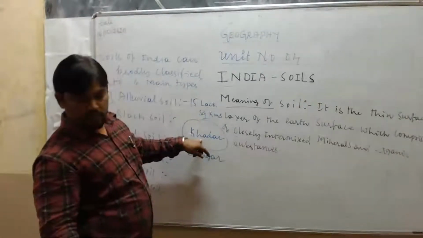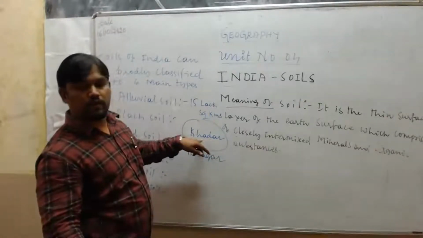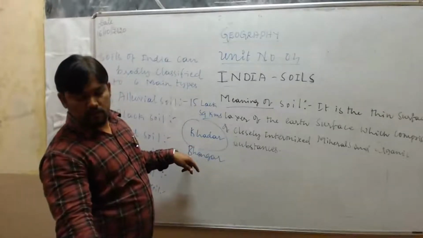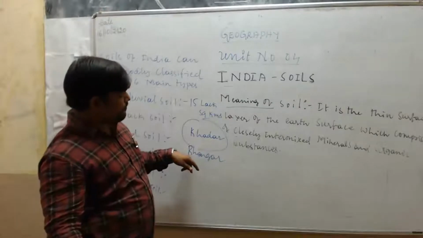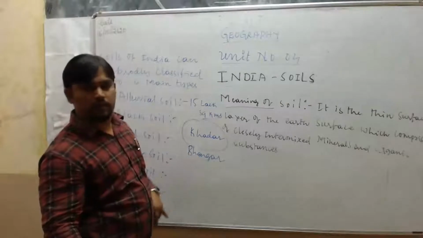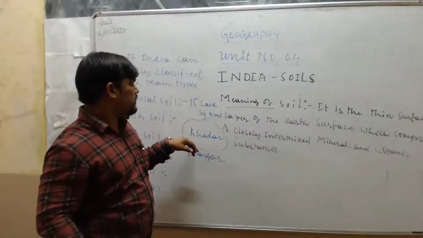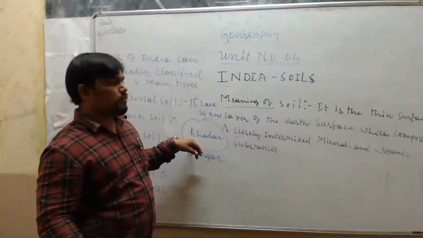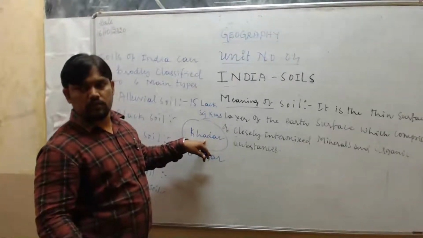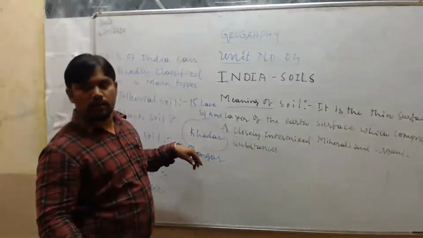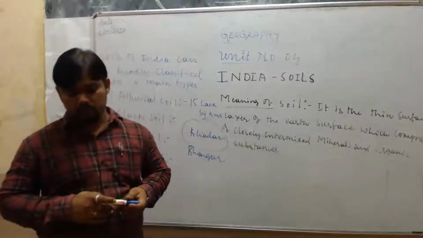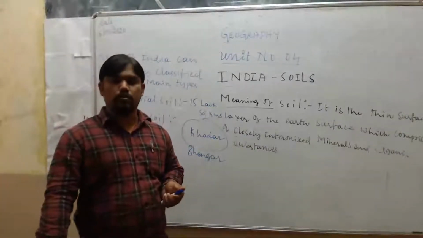The fine and newer alluvium is called Khadar, but the coarse gravel and older alluvium is called Bangar. Just try to keep in mind that newly formed or fine and newer alluvium is called Khadar, and coarse and older alluvium is called Bangar. Both types of soils are found in the Indo-Gangetic plain.